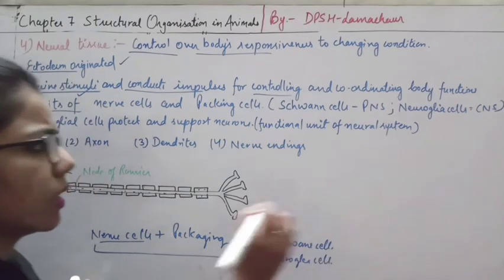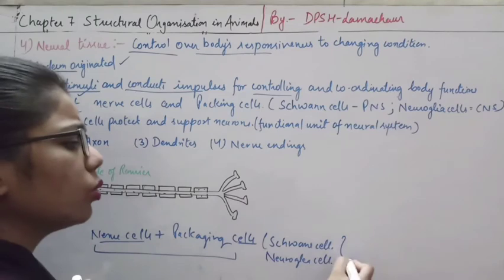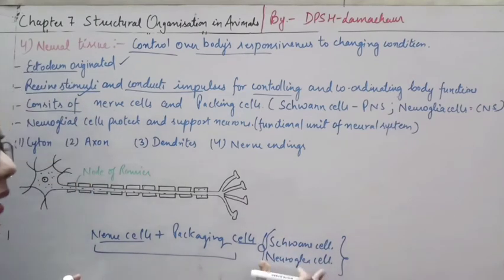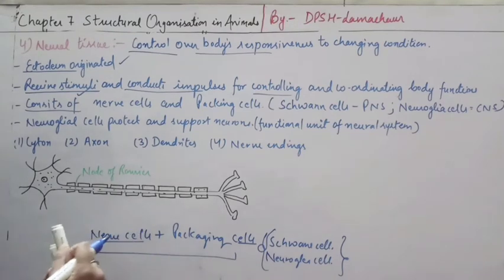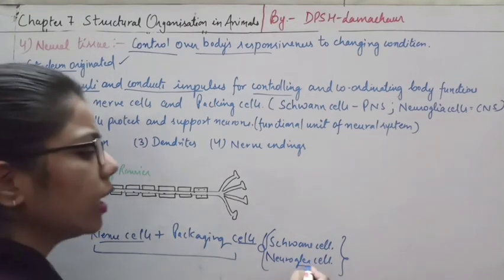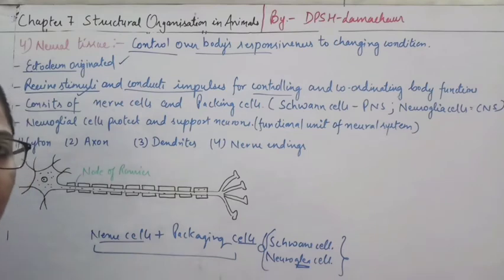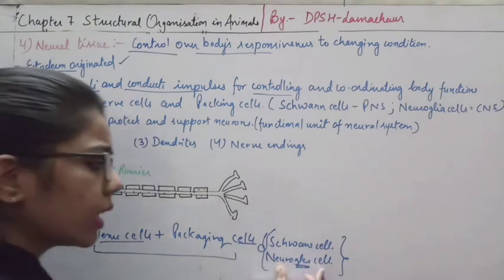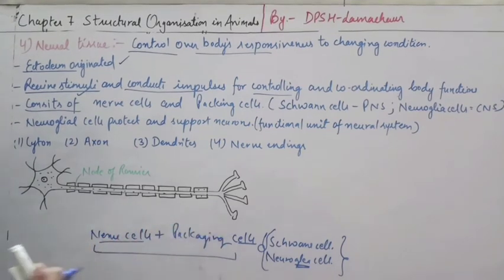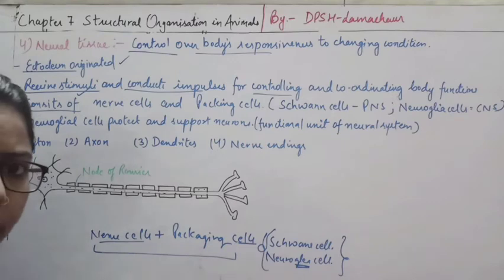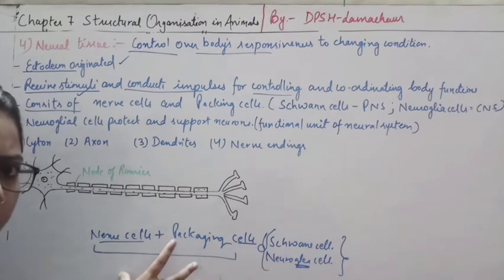Neuroglia cells, the same thing I have written here. These two form the packaging cells. It means that they help the nerve cells to remain attached with each other. Glia relates to something like a glue-like structure. So these cells help the nerve cells to remain together. And after that, they form the nerve tissue, and ultimately they help in the control and coordination of the body movements.